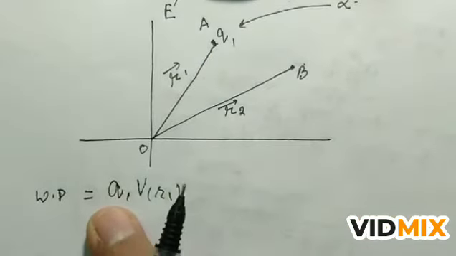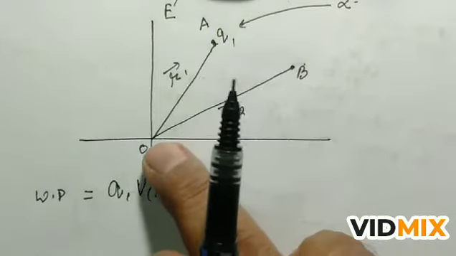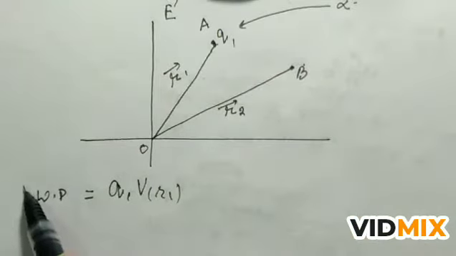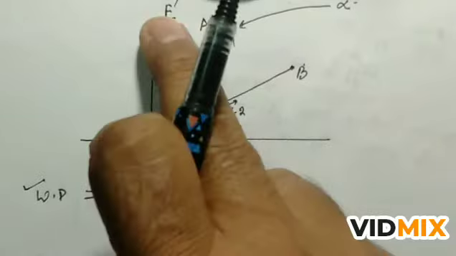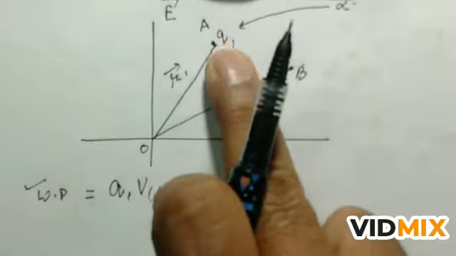So work done will be Q1 into V, and this R1 is the position of the point A from the origin. So this amount of work is done in bringing the charge Q1 in an external field E when the charge is brought from infinity to the point A.